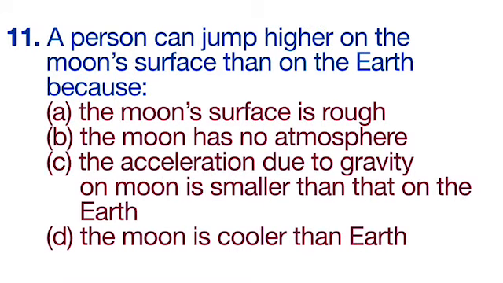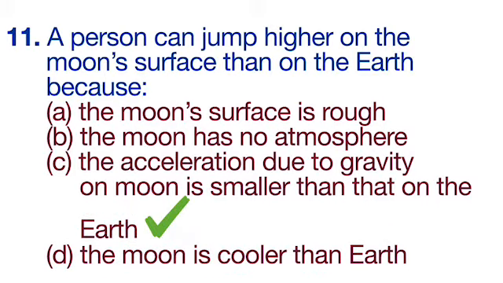11th question is, a person can jump higher on the moon's surface than on the earth because. Options are, the moon's surface is rough, the moon has no atmosphere, the acceleration due to gravity on moon is smaller than that on the earth, the moon is cooler than earth. The correct option is C, the acceleration due to gravity on moon is smaller than that on the earth.